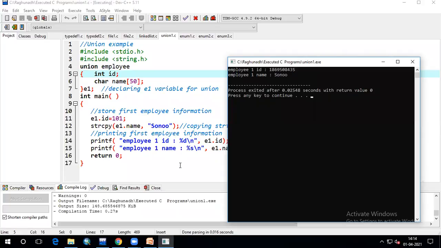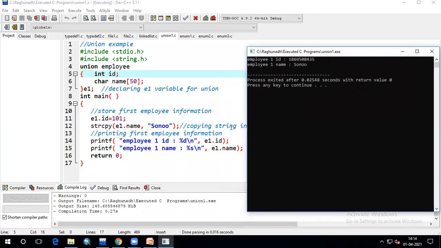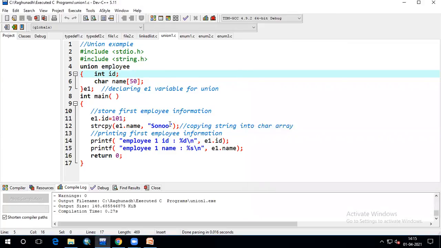After that, you are printing the employee 1 name. Then you are getting the text or word, whatever you stored inside this E1.name. So you are getting the latest updated value. The name is latestly updated, so the previously updated value is going to be overridden. That's why you are getting the latest updated name as the correct one, and the ID, which was previously updated, is erased or overridden. That's why you are getting a garbage value. So this is the difference. This is the way I can create a union and store the values.